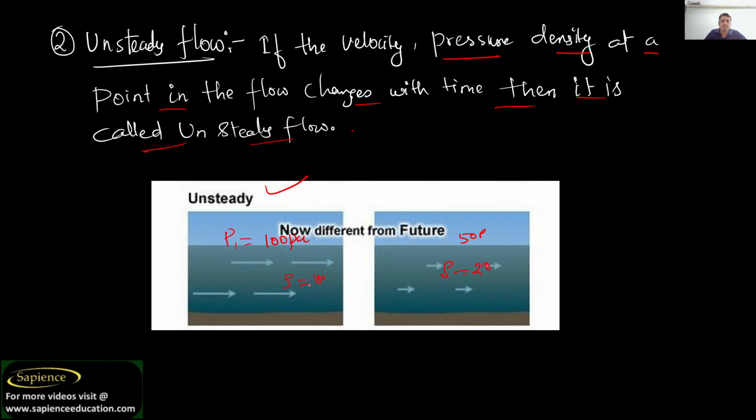Likewise, if these characteristics are changing, then this type of flow is known as unsteady flow. From the diagram you can understand. See, the length of the arrow is smaller. It means that some properties are changing. So this is known as unsteady flow.